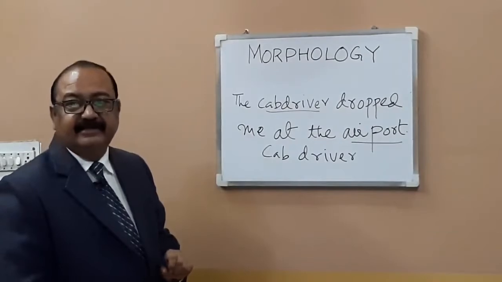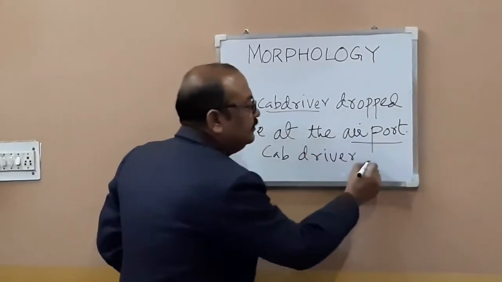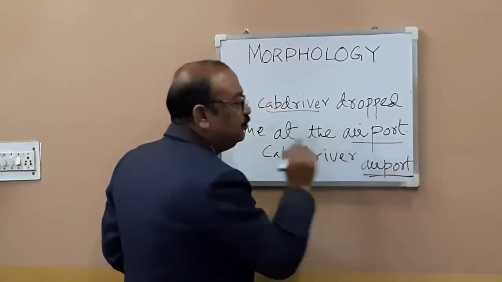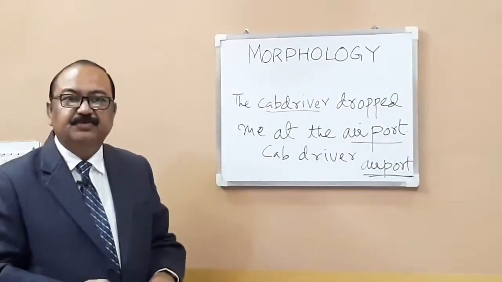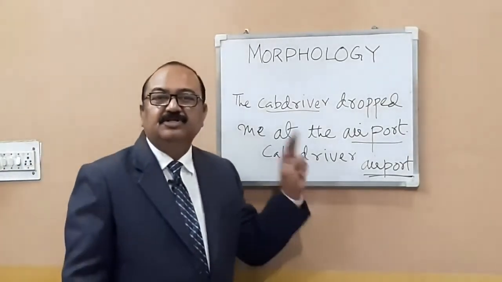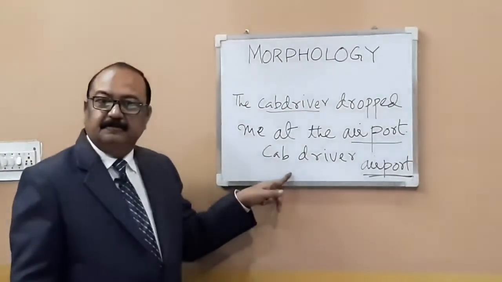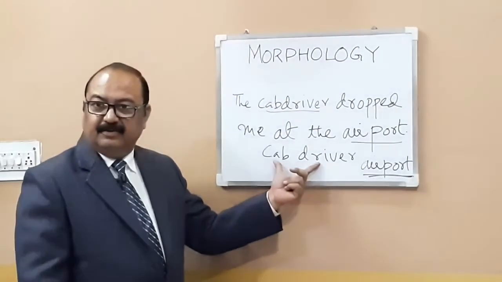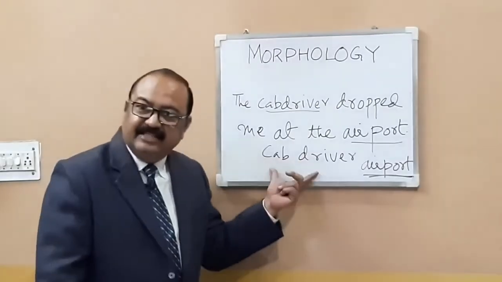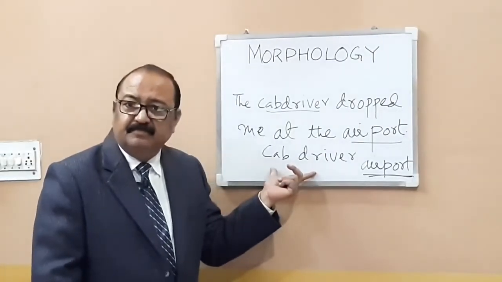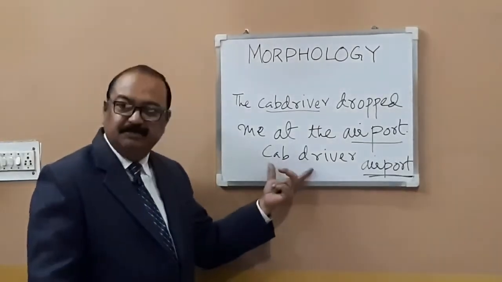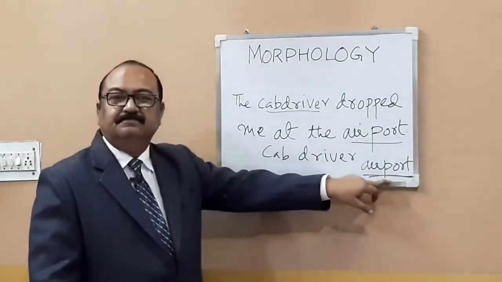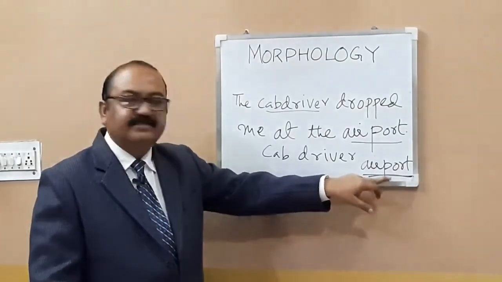Airport, on the other hand, has to be written as a closed compound word. The two words should be stuck together. So cab driver should be written as two words because the two words retain their meaning even after combining them. This combination is very obvious. Even if you leave a gap in between, it's an open compound word. However, airport has to be written together.